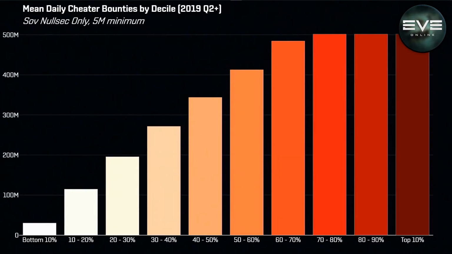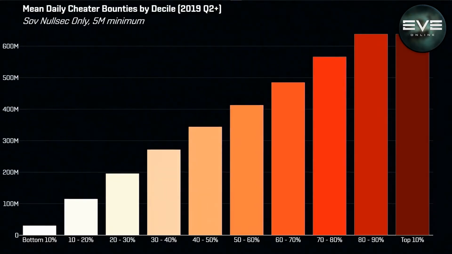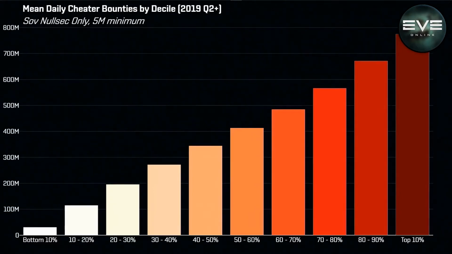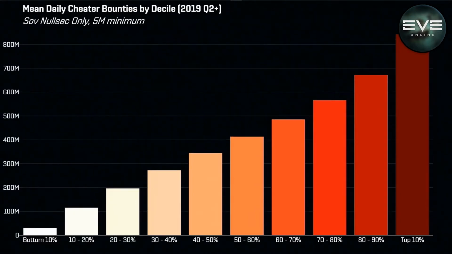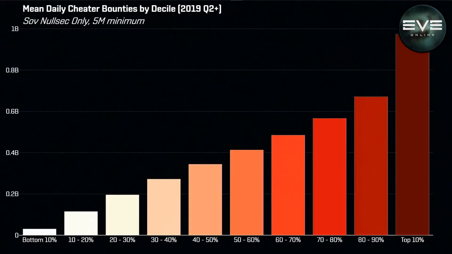It's looking at the NPCs that were killed by people we suspect are cheating, and it's looking at how much each one of those characters made per day. And then it's ranking them. It's looking at the entire period from quarter to all the way to now, and it's ranking them. So it'll say player 1 killed 10 million's worth of NPCs, player 2 killed 1 million's worth of NPCs, and it'll rank them all the way down.